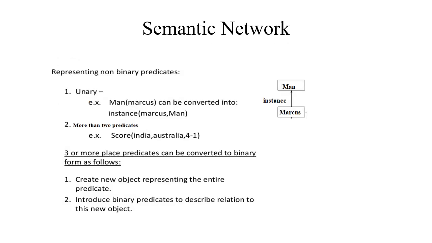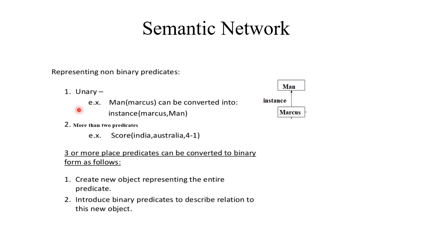Consider these sentences. Person is a mammal. Man, Marcus. Score India, Australia 4-1. In the first sentence, person is a mammal, we have two predicates. In man, Marcus, man is a unary predicate that has only one value here, Marcus. Here, score India, Australia 4-1 has more values.